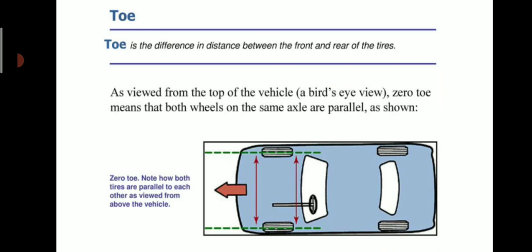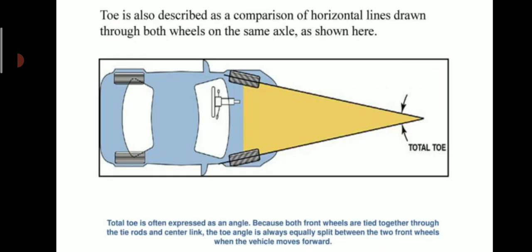Toe is the difference in distance between the front and rear of the tires. As viewed from the top of the vehicle, zero toe means both wheels on the same axle are parallel, as shown in this figure. Note how both tires are parallel to each other as viewed from above the vehicle. Toe is also described as a comparison of horizontal lines drawn through both wheels on the same axle, as shown here. This is the total toe.